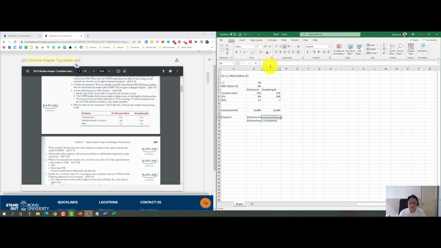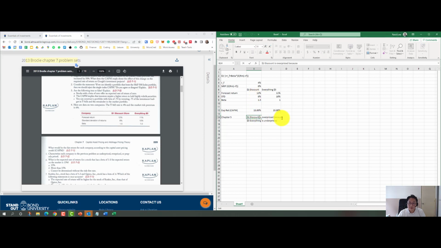Okay, so basically that's how we actually use the CAPM and compare it with forecasted returns to understand whether something is overpriced or underpriced, right? The CAPM will tell us a gauge of what is a fair return. So if this is the fair return and the forecast is giving us more, that means it's underpriced. If the CAPM is 13% and it's giving us less, that means it's overpriced, because it's giving us less than what it should be.